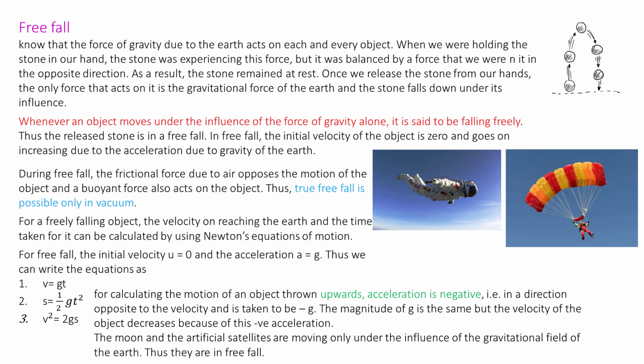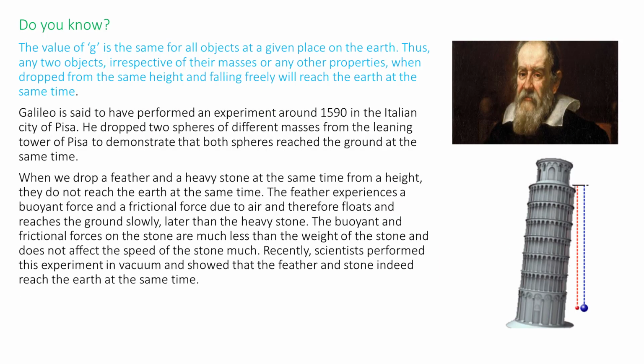The moon and artificial satellites are moving only under the influence of the gravitational field of the earth. Thus, they are in a state of free fall. Do you know the value of g is the same for all objects at a given place on the earth? Thus, any two objects, irrespective of their masses or any other properties, when dropped from the same height and falling freely, will reach the earth at the same time.